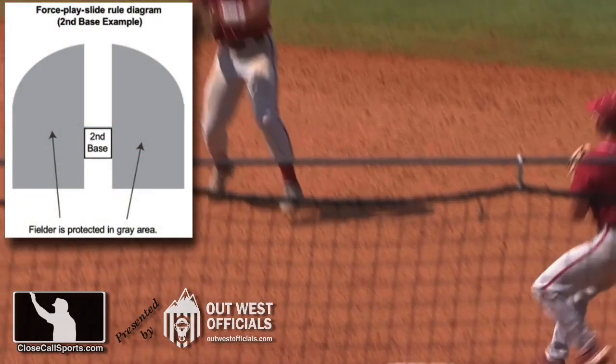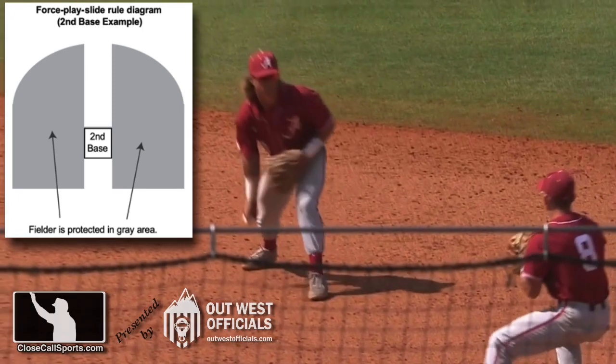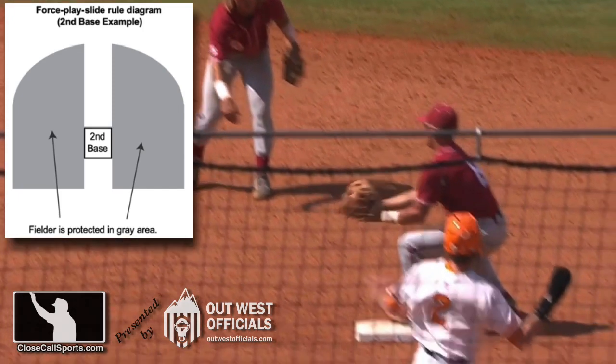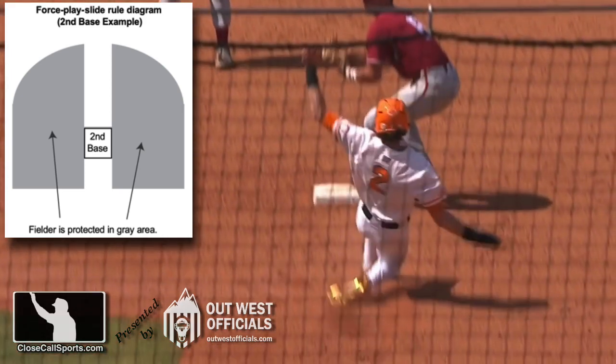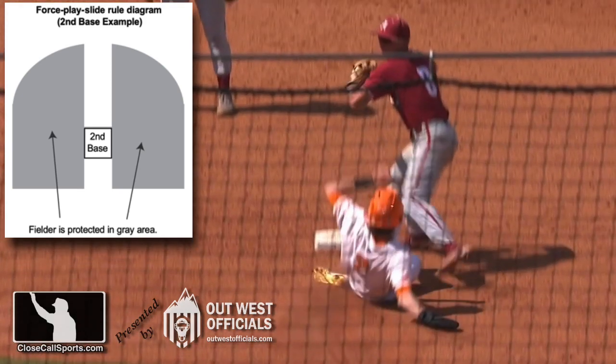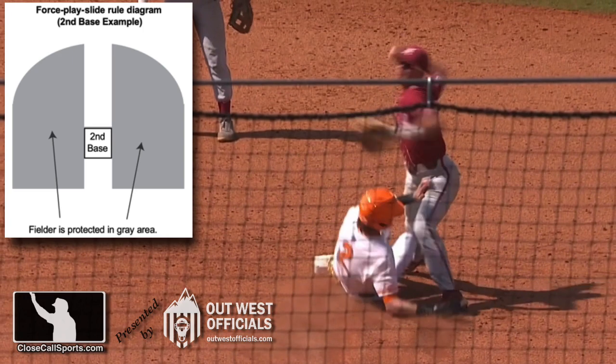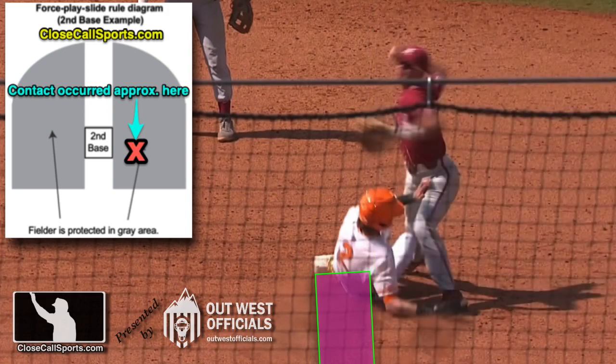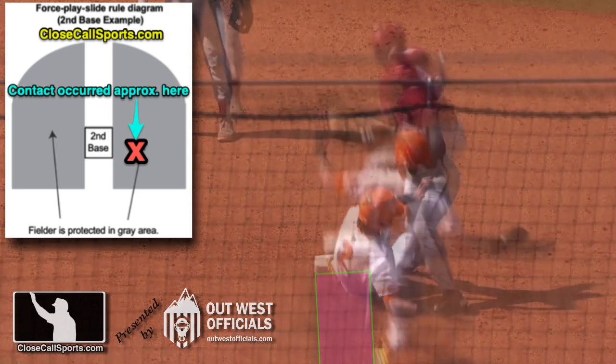So here's the diagram that's relevant. The fielder is protected in all that gray space to the left of the base, to the right of the base. So we take a look here and we look to see if the runner slid in that direct line between the bases in the white area. We pause it right at the point of contact, and it sure looks like the contact occurs in the gray area, which means it's interference under the forced play slide rule. There is zero flexibility for the umpire to make this call. If it happens, it must be called. There's no judgment other than that involved.